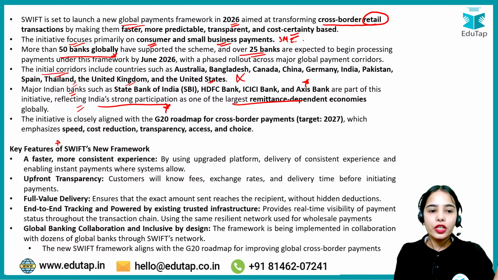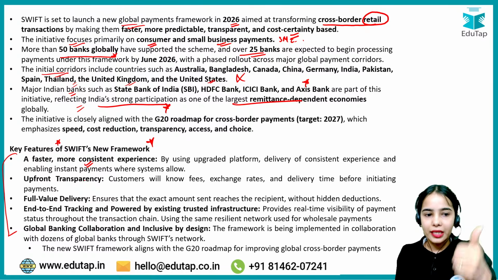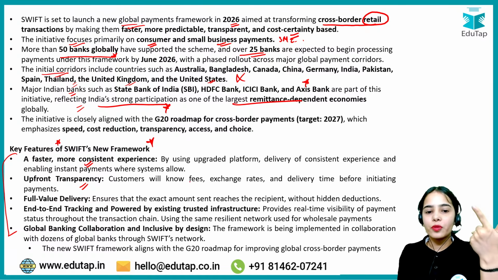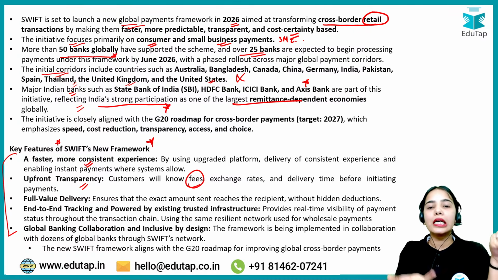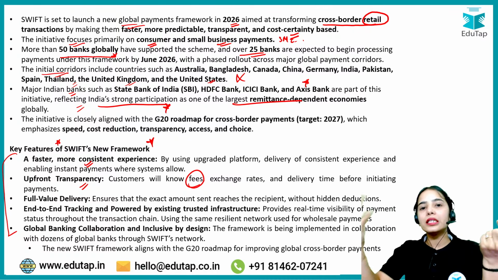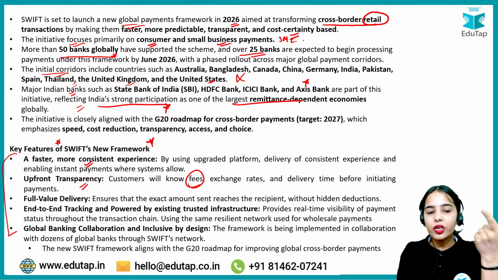Okay, now the key features of the SWIFT new framework. There are going to be these 5 key features. First, a faster, more consistent experience that consumers and small and medium enterprises will be able to get. Second, upfront transparency. Right now, customers are usually not aware of what fees will be charged from them for sending money abroad or receiving money from abroad. So upfront transparency will be provided through this new framework.